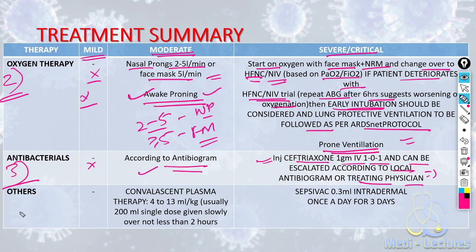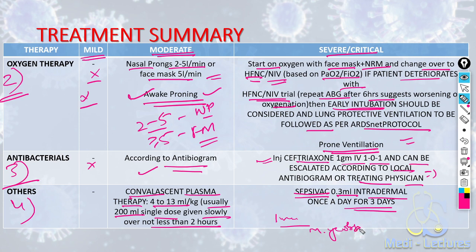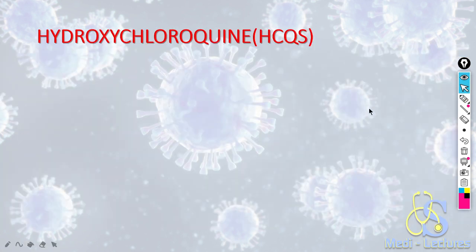Other therapies which can be given in moderate cases is convalescent plasma therapy, the dose being 4 to 13 ml per kg. Usually 200 ml single dose is given slowly over 2 hours. In severe critical cases, we can give Sepsivac 0.3 ml intradermal once a day for 3 days. Sepsivac is an immunomodulator made of mycobacterial antigens, and it enhances the immunity of the body.